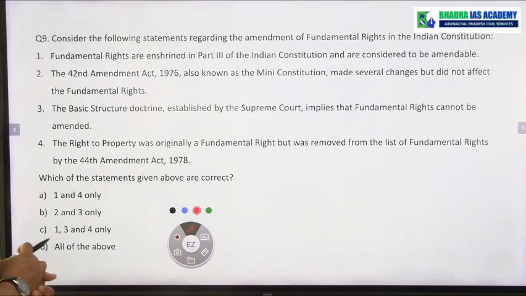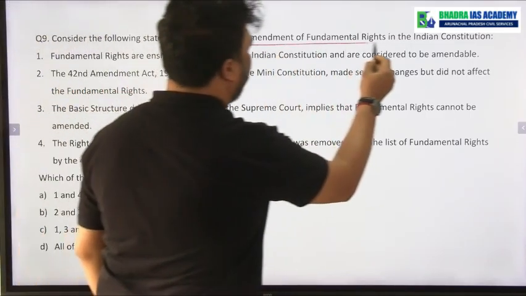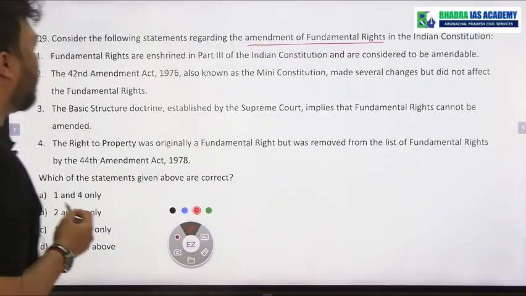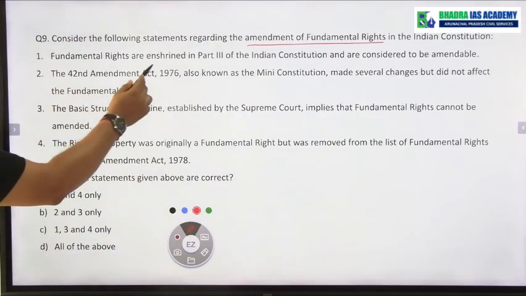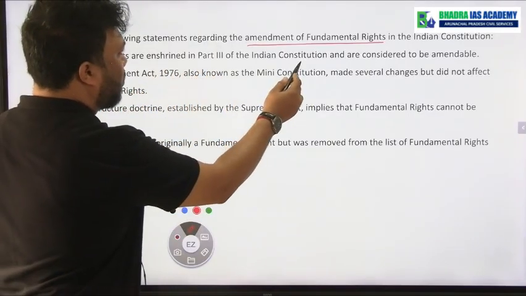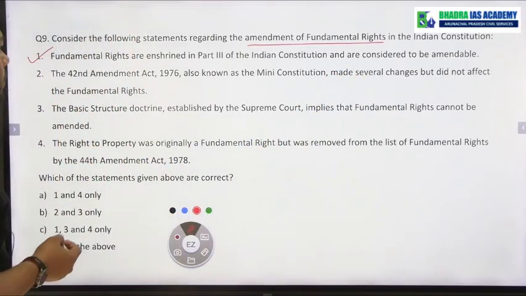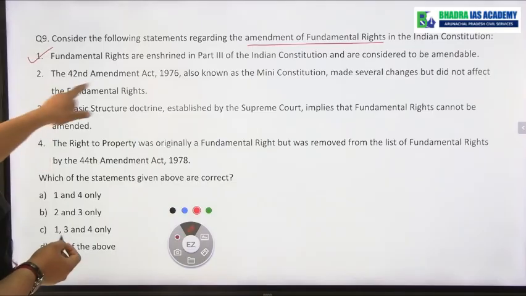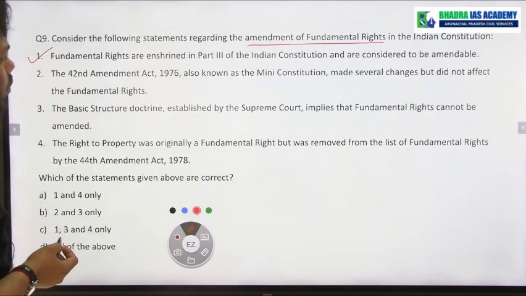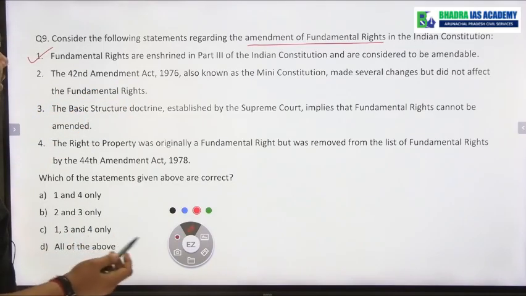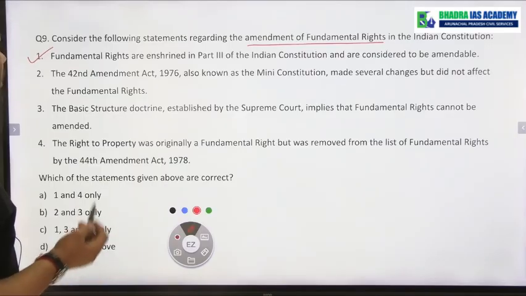Consider the following statements regarding amendment of fundamental rights. Fundamental rights are enshrined in Part 3 of the Indian Constitution and are considered to be amendable. Yes, important, it is correct. The 42nd Amendment Act, also known as the mini constitution, made several changes but did not affect fundamental rights.